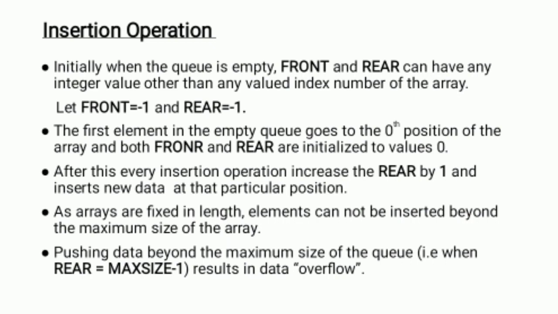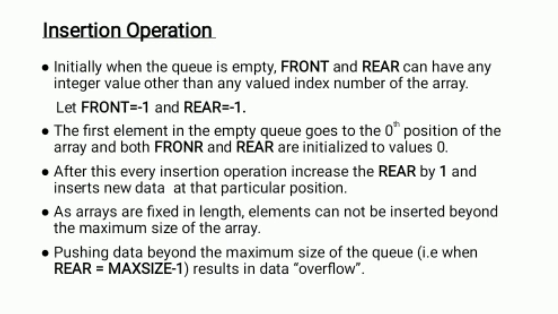In this case the front is equal to -1, and rear is also -1. This is the initial value.